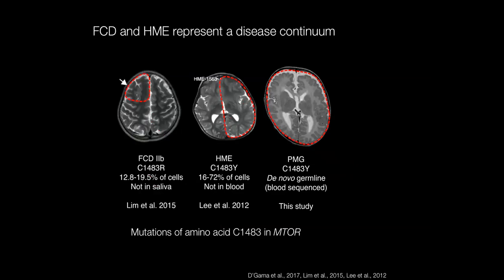And then finally, we had identified a case of a de novo germline mutation at this amino acid. So this mutation was present in all cells and was identified from the blood. This led to bilateral brain enlargement or megalencephaly, and unfortunately was not very compatible with life. So this resulted in a multi-system disorder where the boy unfortunately passed away at a little over 2 years old.